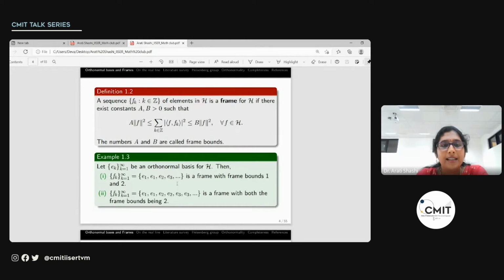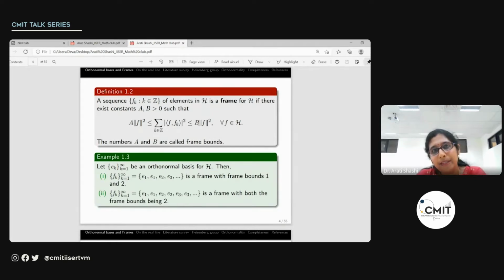And now let's look at something which is a generalization of the orthonormal basis, which is this frame. So a sequence of elements in the Hilbert space is said to be a frame if there exist positive constants satisfying this inequality. So we saw in the case of orthonormal basis, this sum was equal to norm f square. That has been relaxed here and it needs to satisfy this inequality: a norm f square less than or equal to this sum less than or equal to b norm f square. So a and b are positive constants and these are called the frame bounds.